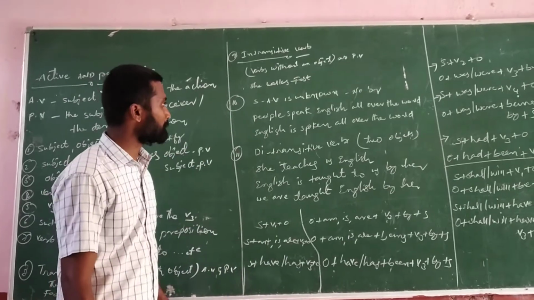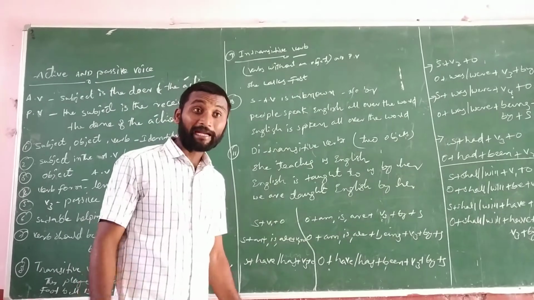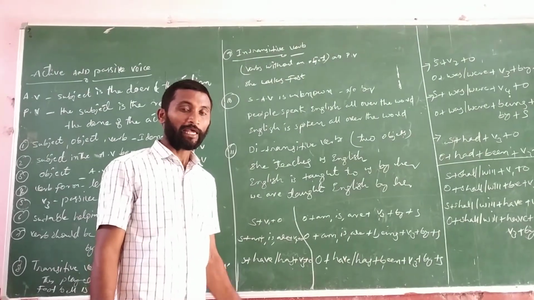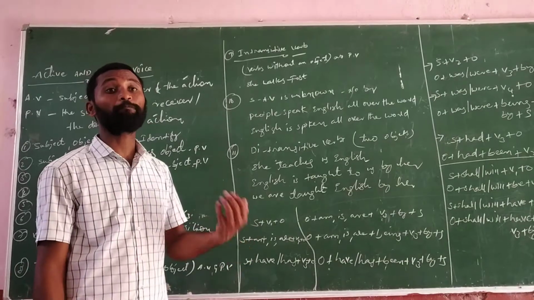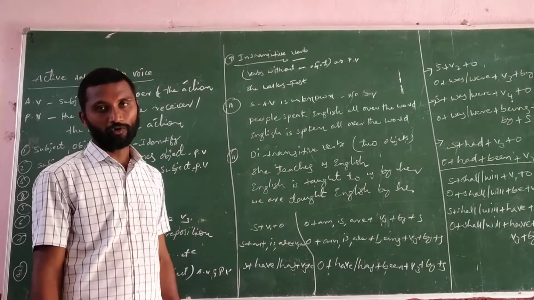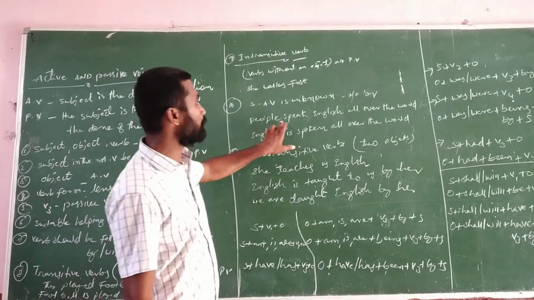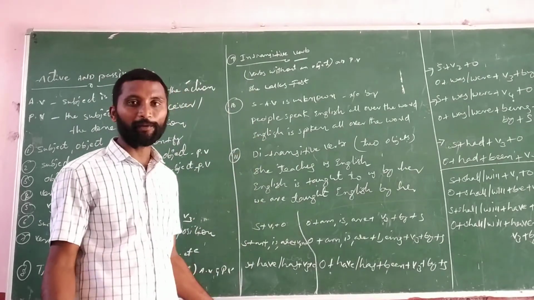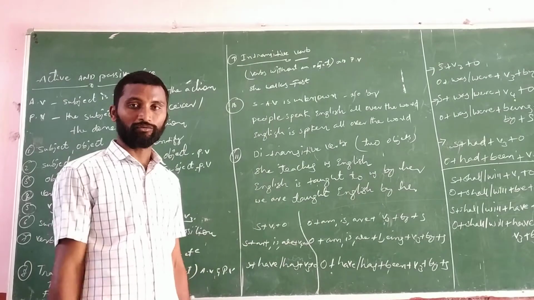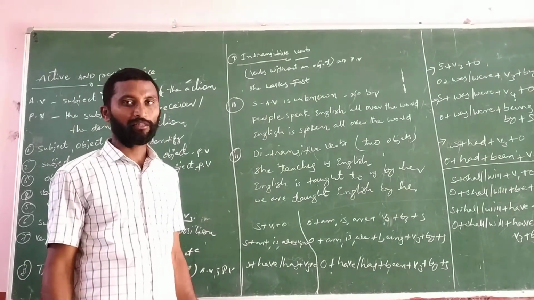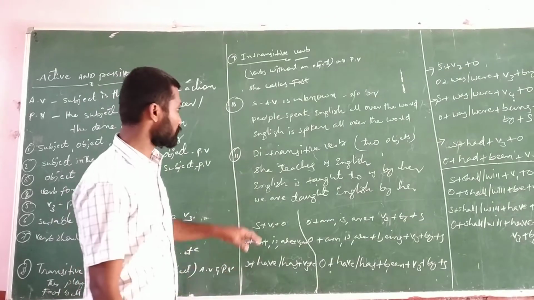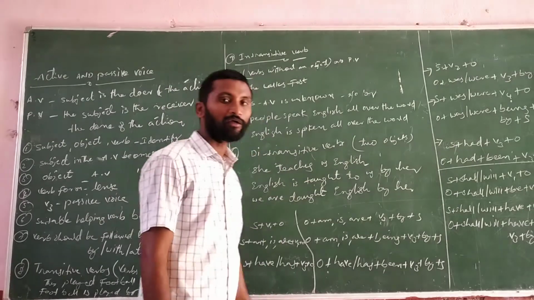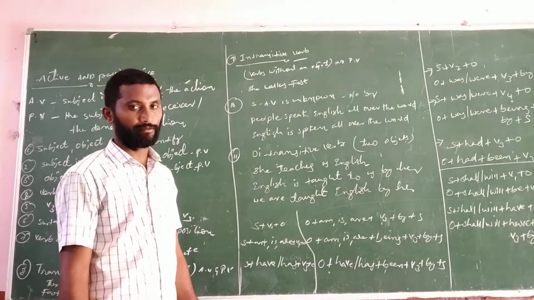And the next one is when the subject of the active voice is unknown or unimportant. At that time, no need to use by in the passive voice. For example, people speak English all over the world. So people, which people? It is unknown, unimportant. At that time, no need to use by. So English is spoken all over the world. We didn't use by here.